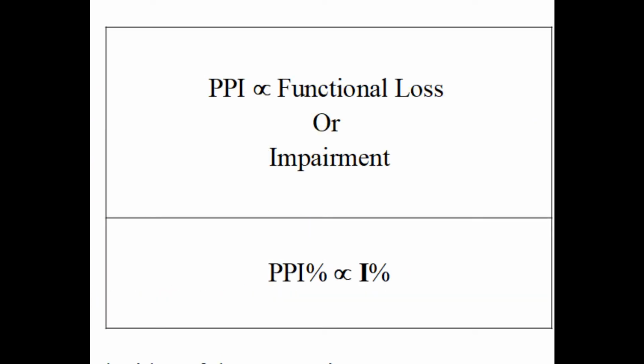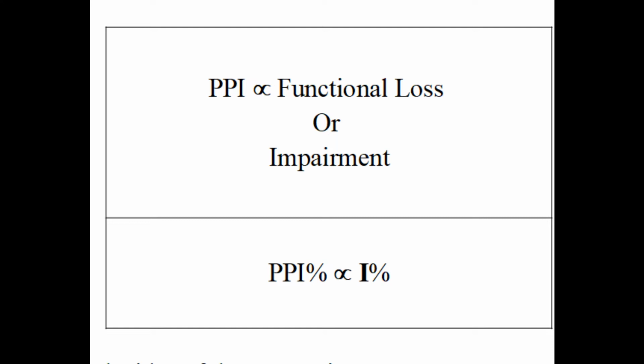So we can create a mathematical expression from this statement. PPI is directly proportional to functional loss or impairment. What does the court want? Court wants PPI in percentages. It doesn't want any mathematical expression. So both sides of the expression should be in percentage.